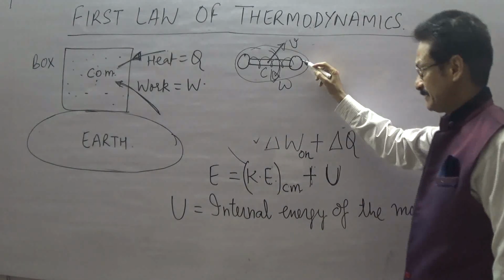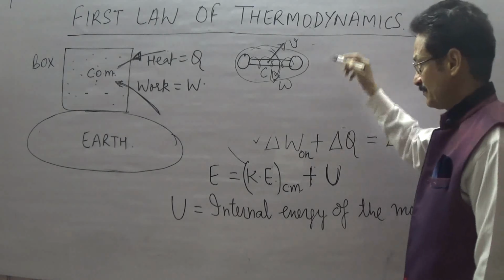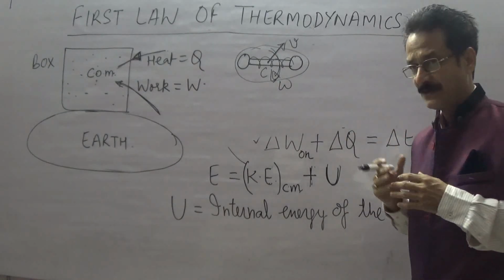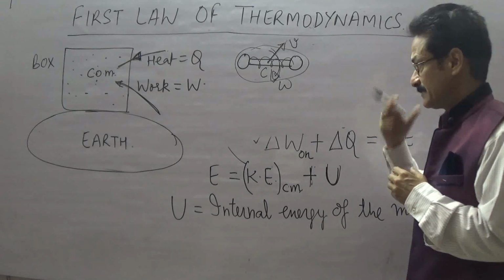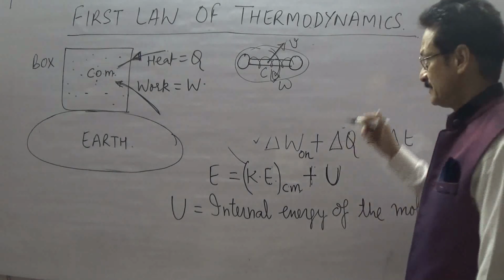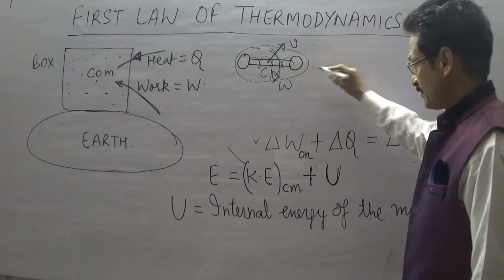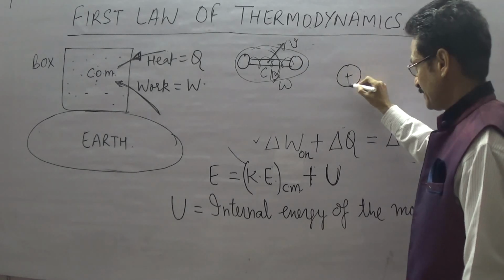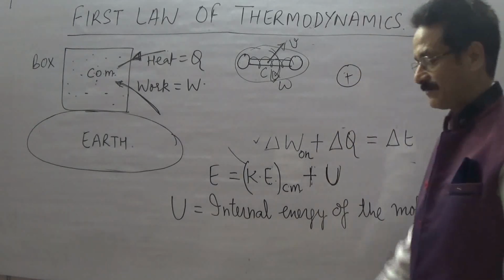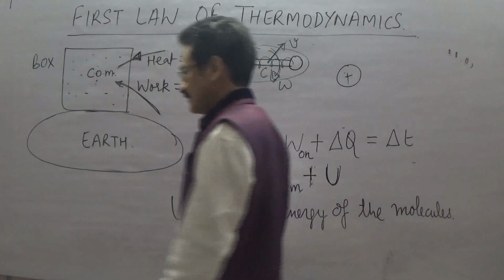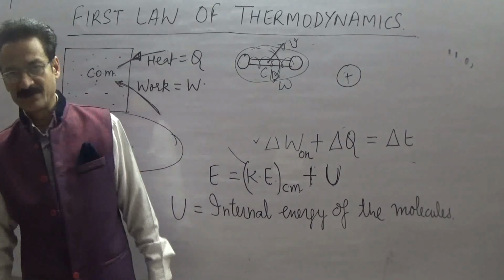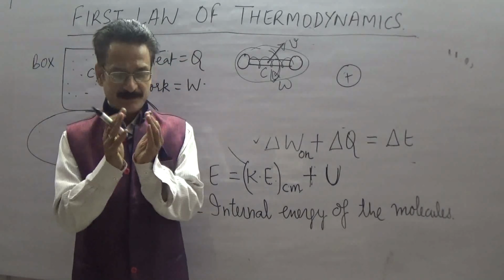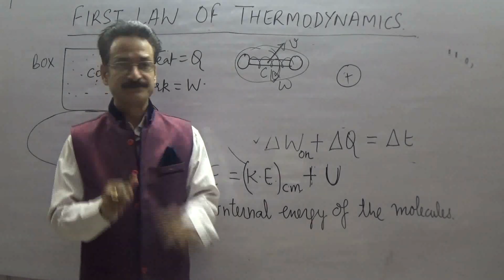And if you go more deeply into the atoms, let's suppose this is a picture of the atom. The atom has a nucleus. The nucleus itself has some nuclear energy, because inside the nucleus the protons and neutrons are interacting with each other, and due to that interaction there is some energy inside the nucleus.